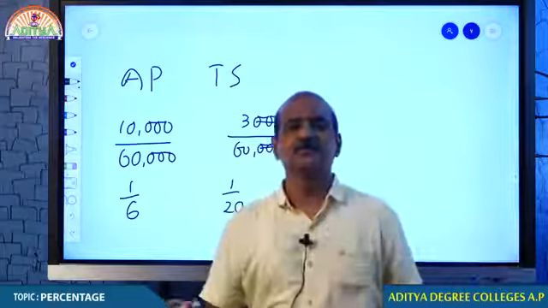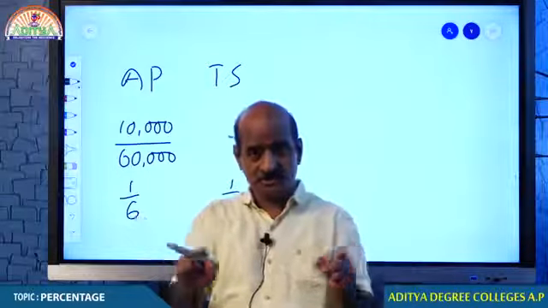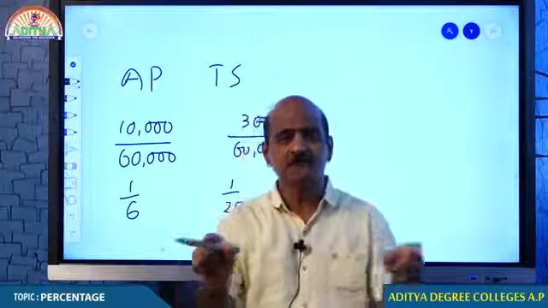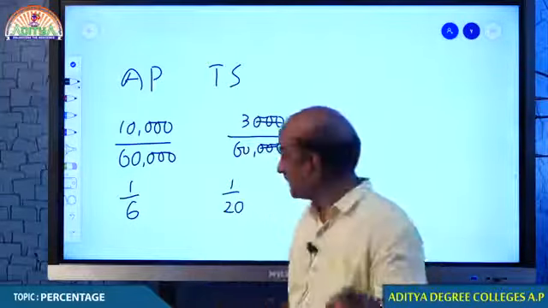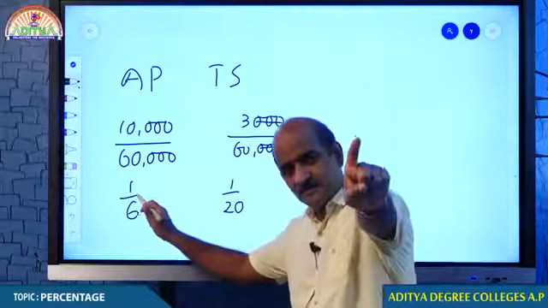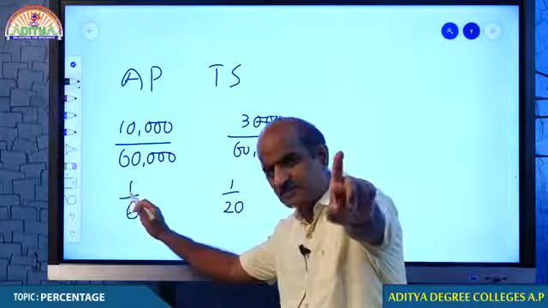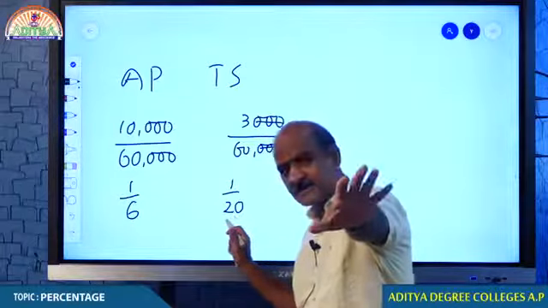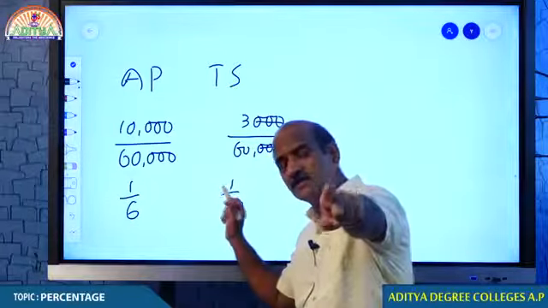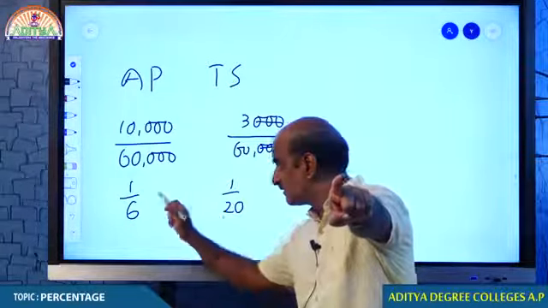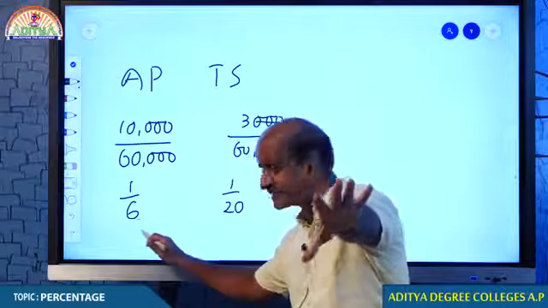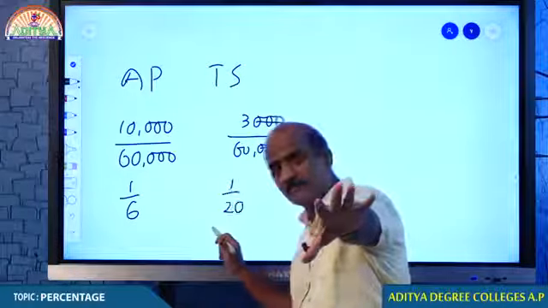Now, if we are supposed to compare these two states, let me tell you the process of comparison. For every 6 cases, 1 case turning to be positive. For every 20 testings, only 1 case turning to be positive. 1 out of every 6, 1 out of every 20.